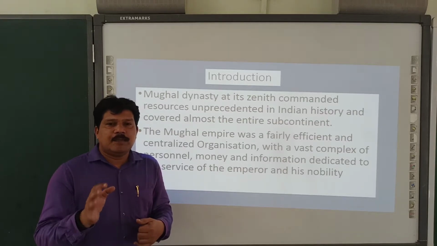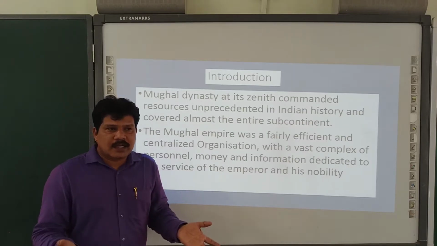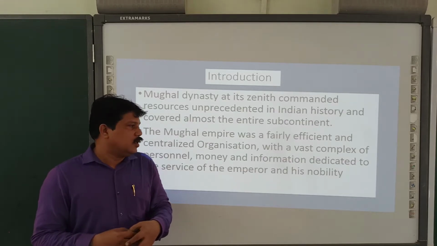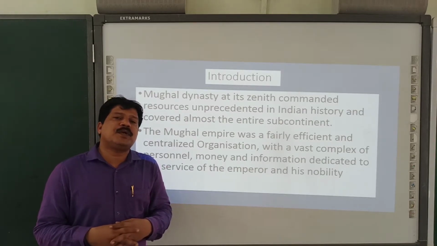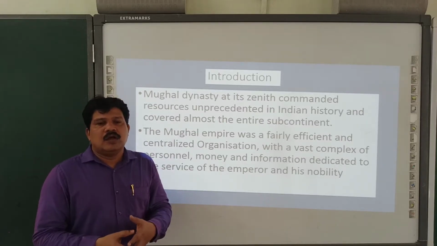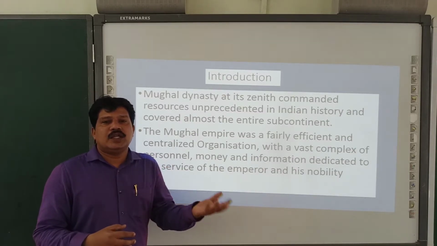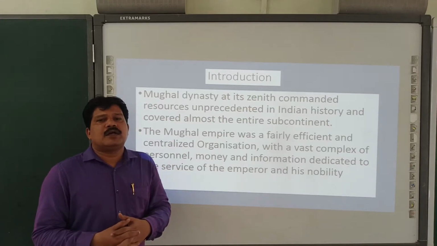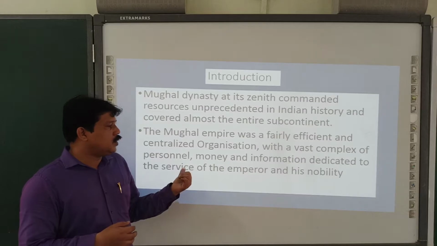Akbar became very popular because, being a Muslim king, he abolished the jizya tax, the tax on non-Muslims, and a lot of innovative measures were implemented in the collection of tax. That's the reason why Akbar's tax collection was more scientific, and people were very happy. That's why you may have watched a movie called Jodha Akbar. During the time of Akbar, there were several matrimonial alliances between Hindu kings, especially Rajputs, and the Mughals. So there was a very friendly relation between the Hindus and the Muslims.